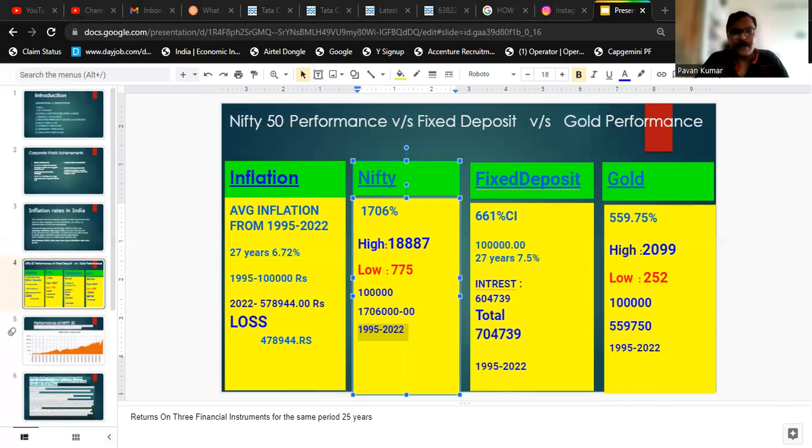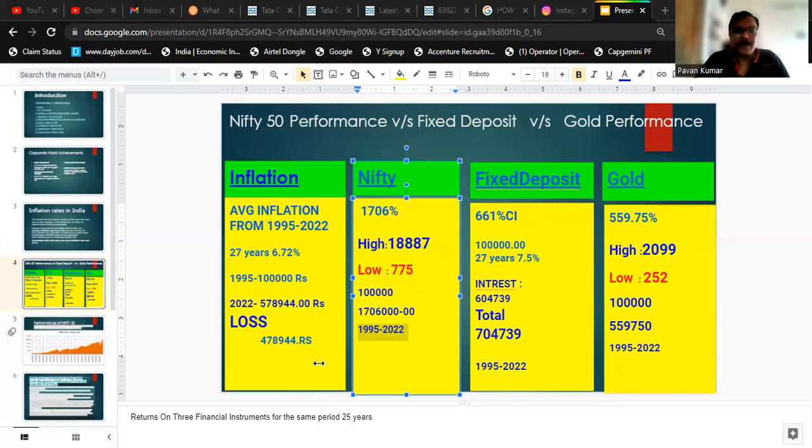I'll put a rough figure, I will not be giving the exact figures. Here we are not doing any mathematics, just trying to understand how much we are making on the totality front, not the exact percentage. After reducing the inflation, you are still making 11 lakh 20,000.